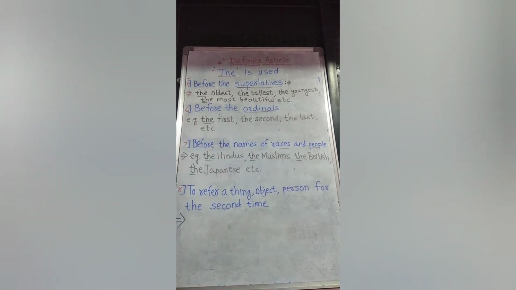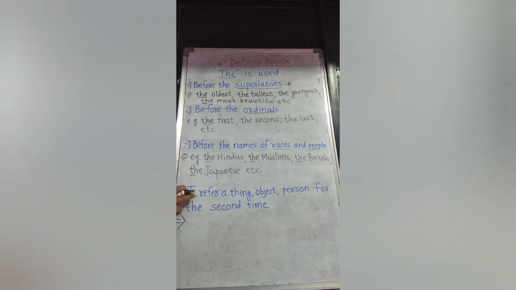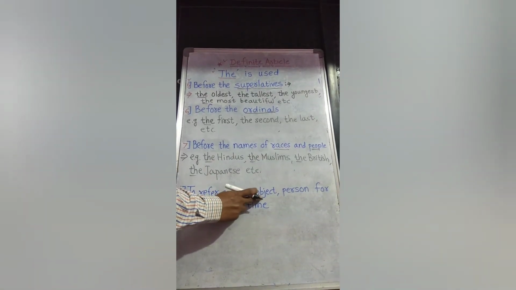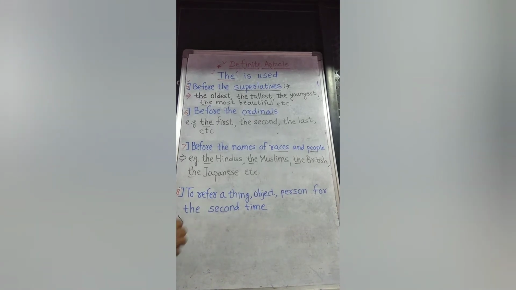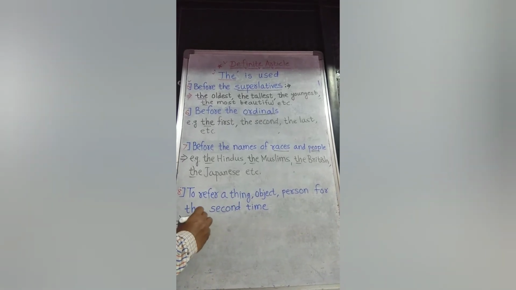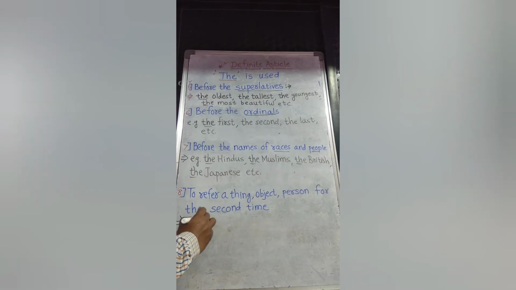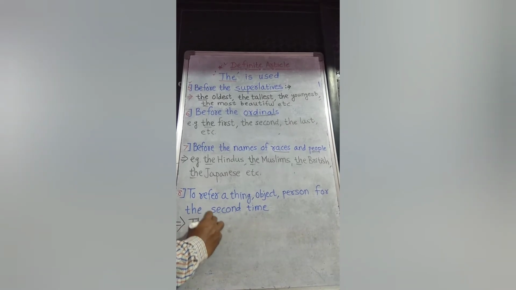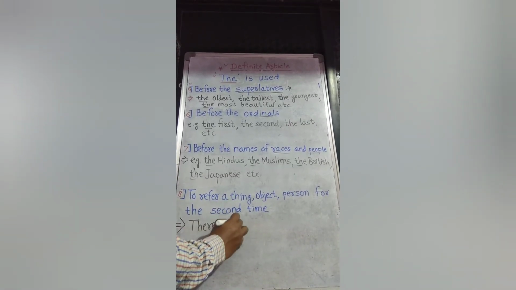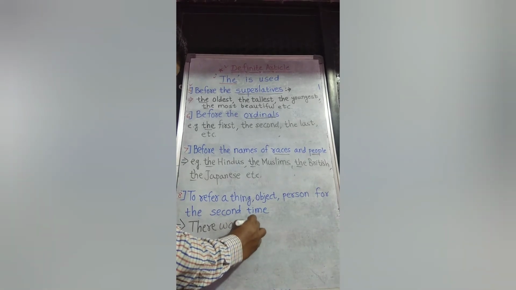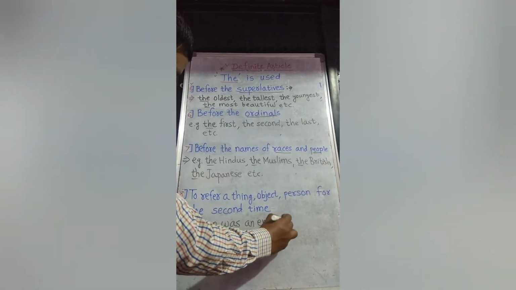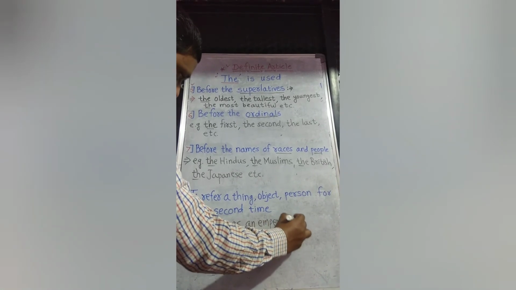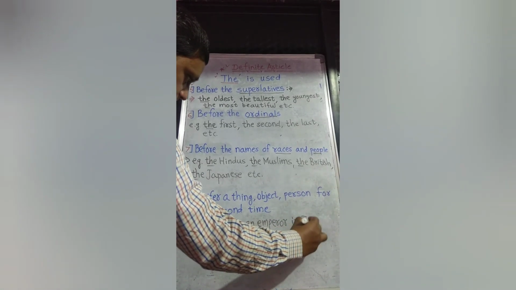Now this rule is very important one. To refer a thing, object, or a person for the second time we use the. Let us see what kind of example I am giving you. There was an emperor. There was an emperor in India.